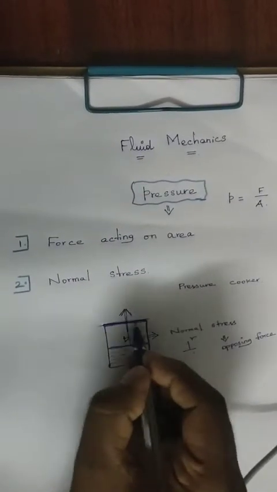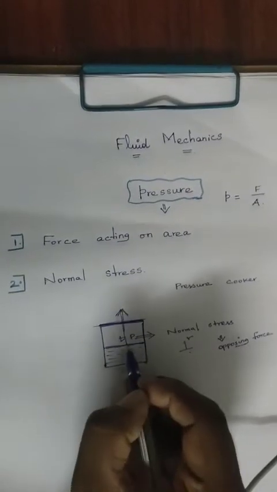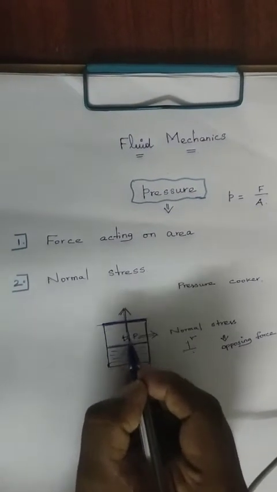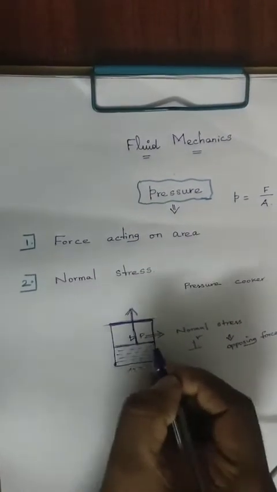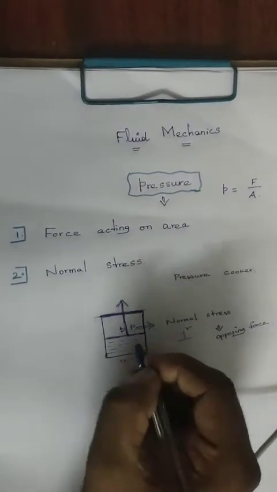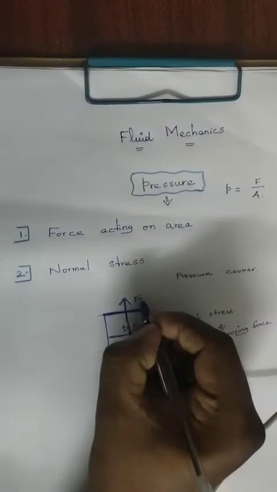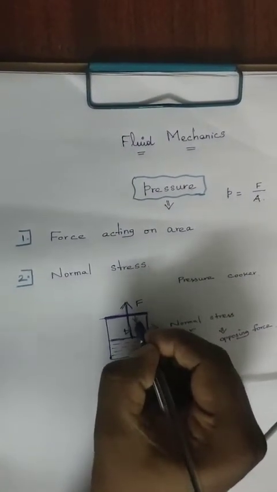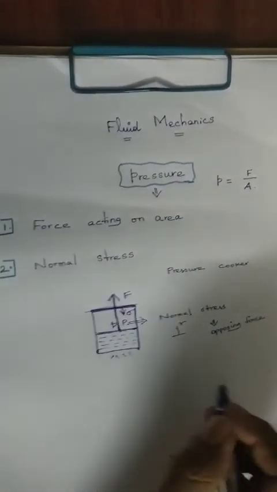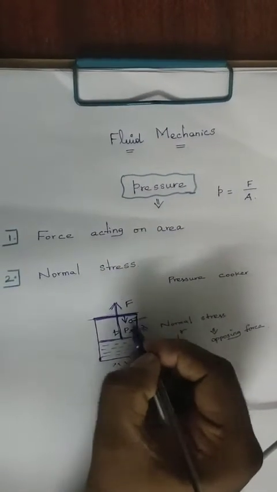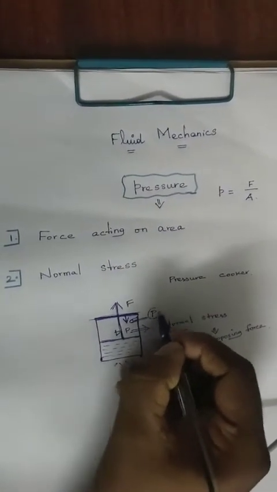This closed surface is going to oppose. Your force is coming from the fluid, the water with rice filled inside. So this is your force, and the opposing direction is from the surface. This is your stress, and we are saying this is your pressure.